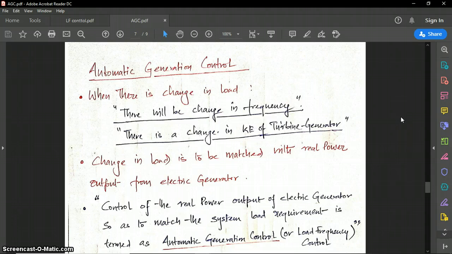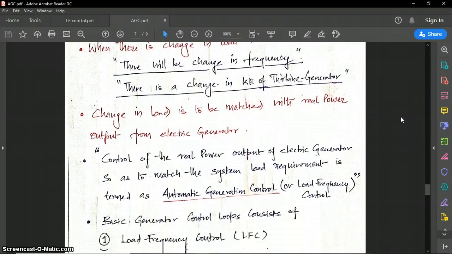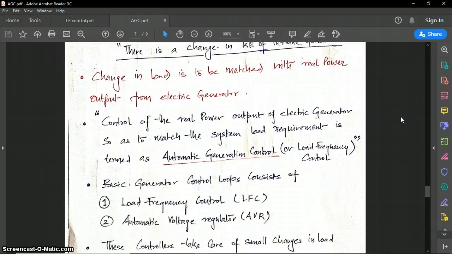So there is a change in kinetic energy of the turbine generator. Also when there is a change in speed, the kinetic energy of the turbine and generator also changes. Whenever the load is changed, the real power output of the generator and reactive power output of the generator are to be matched with the load power. So there will be two types of controls. To match the real power we have load frequency control, and to match reactive power we have voltage control methods.